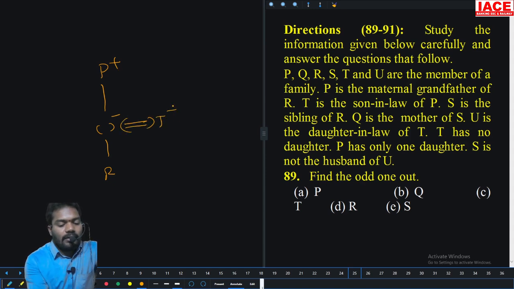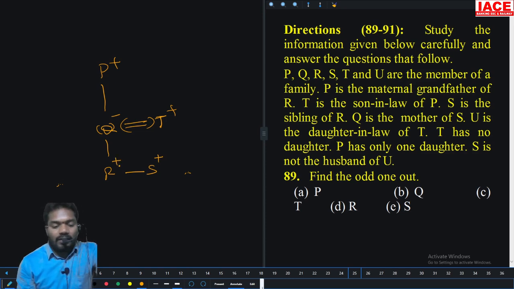T is the son-in-law of P. S is the sibling of R. Then Q is the mother of S. Then U is the daughter-in-law of T. T has no daughters. P has only one daughter, that is Q only.